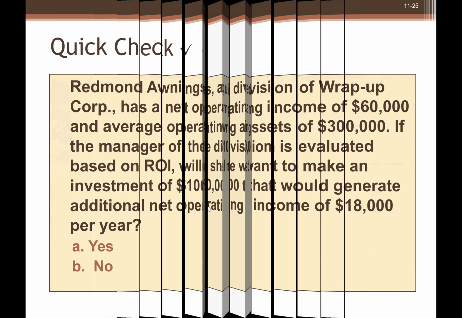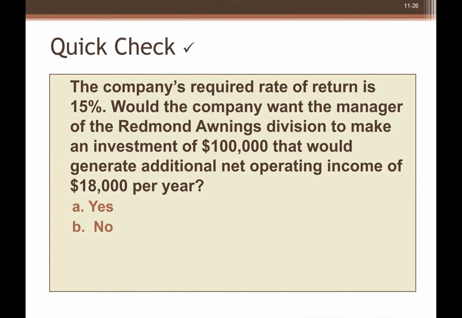But what if you evaluate on the basis of the company's required rate of return of 15%? Would the company want the manager to make an additional investment? Would you analyze based on residual income, yes or no?